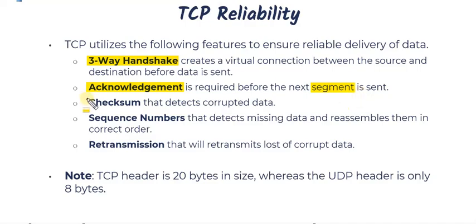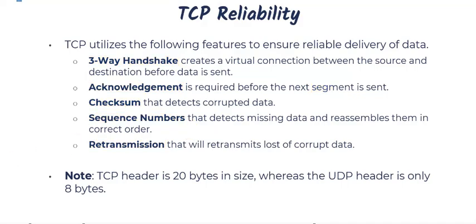Also, there is something that's called a checksum. So when we receive it, we can run a checksum against it, and we can determine if that data has arrived intact or corrupted. If it arrives corrupted, then we can ask to have it retransmitted. So with TCP, we can retransmit any corrupted data or any that is lost as well. And in regards to something that's potentially lost, there are those sequence numbers that I mentioned earlier when we were talking about the transport layer within the OSI model. When we send data over, they're given a sequence number, and if for some reason we don't get one, then we can use that to also have them retransmitted. So those are the ways in which TCP provides reliable delivery of our data.